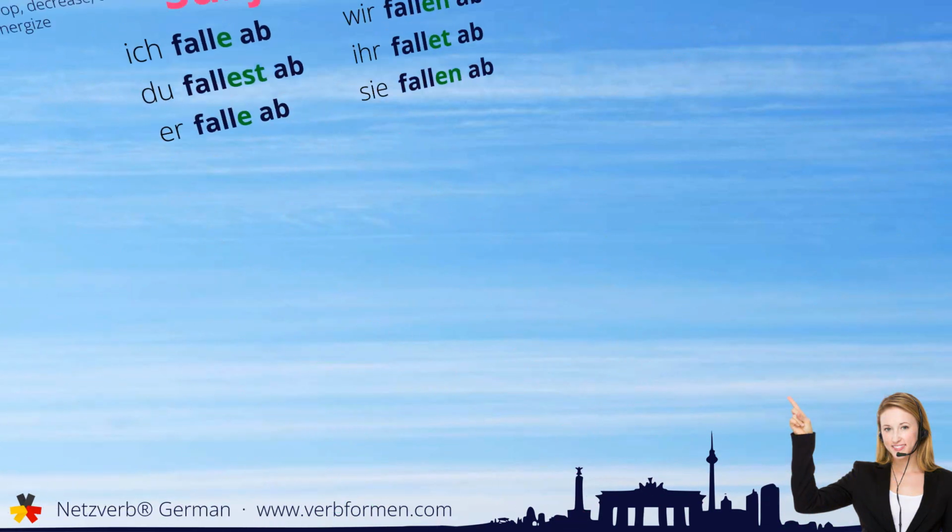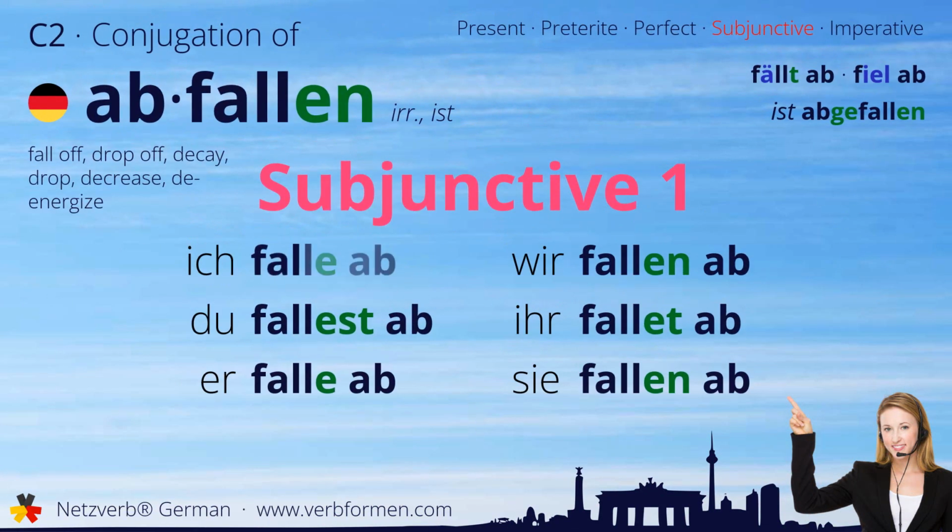Next up is the subjunctive one. Ich falle ab. Du fallest ab. Er falle ab. Wir fallen ab. Ihr fallet ab. Sie fallen ab.